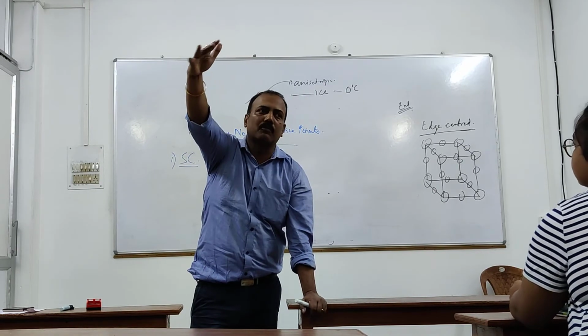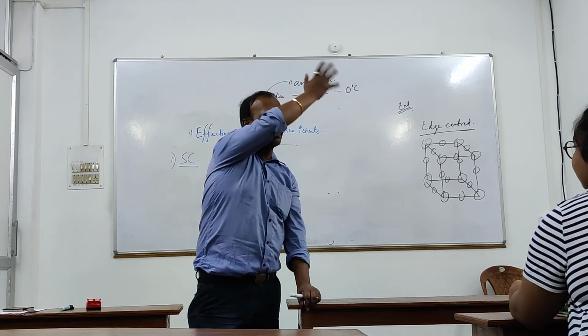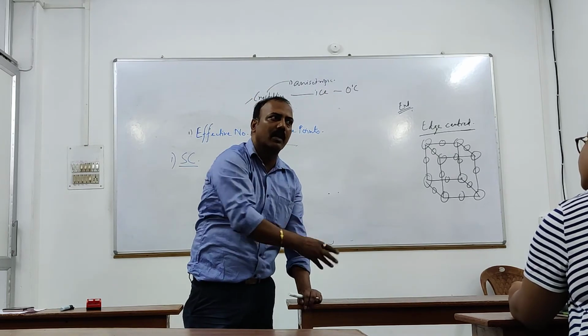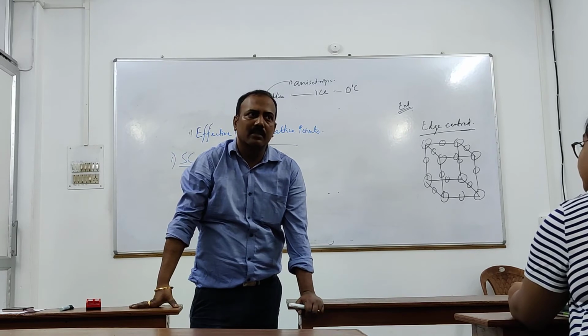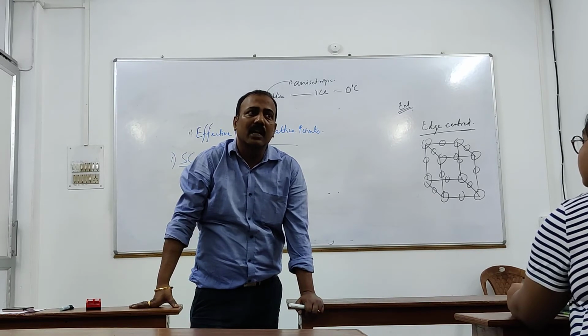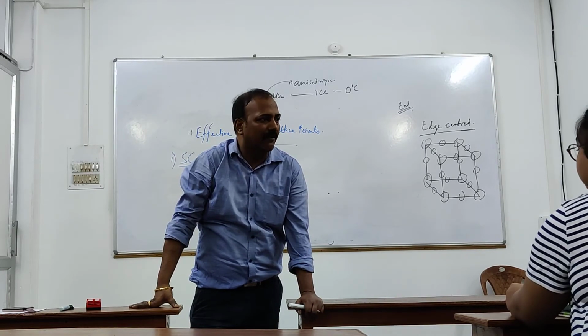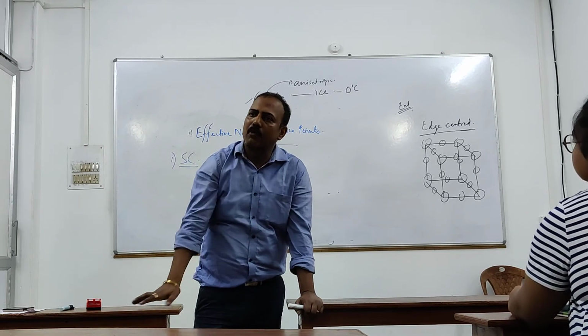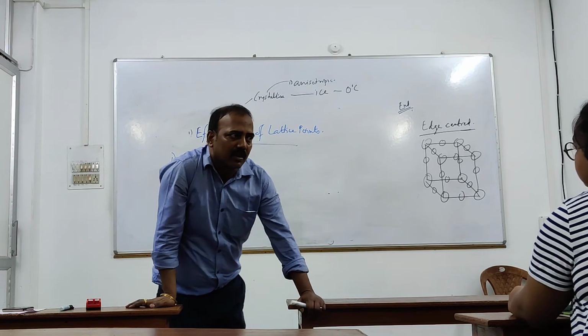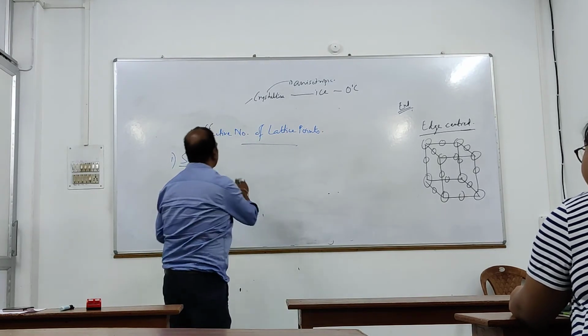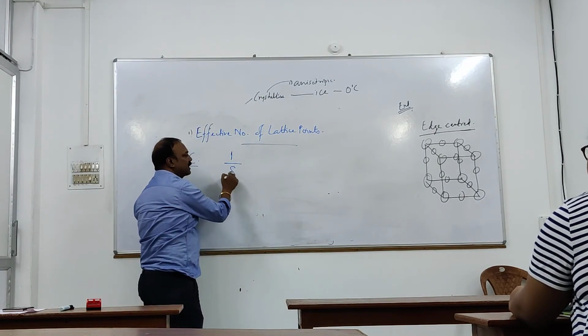Everybody is giving 1/8, 1/8, 1/8. बाकी 7 बाहर है. Yes, that is what is known as effective number. Effectively, how many lattice points are present in the room? Only one in case of simple cubic.